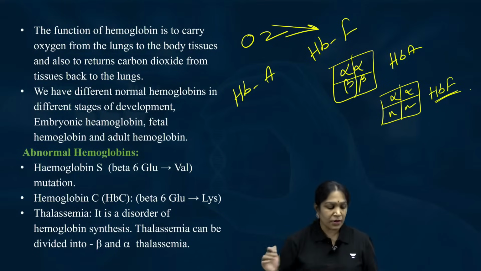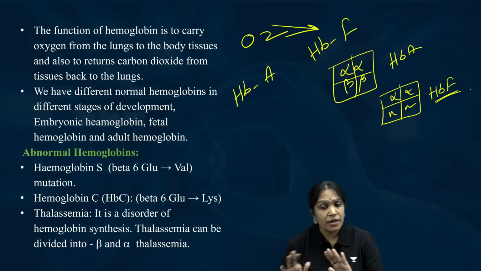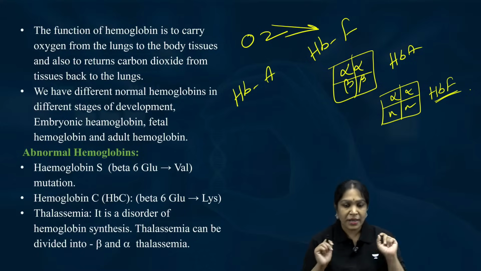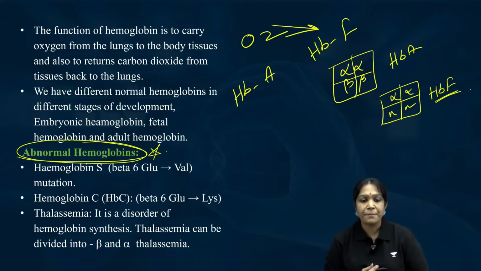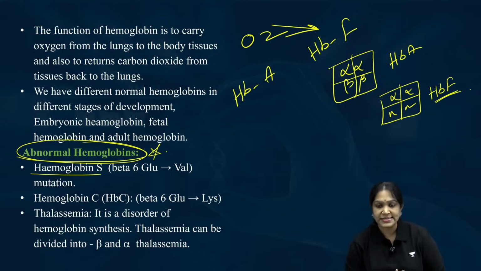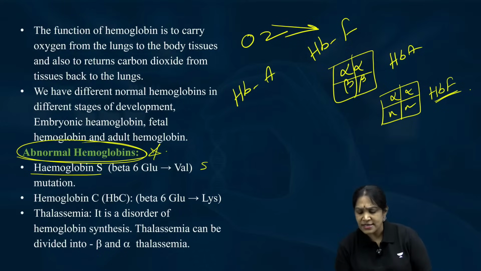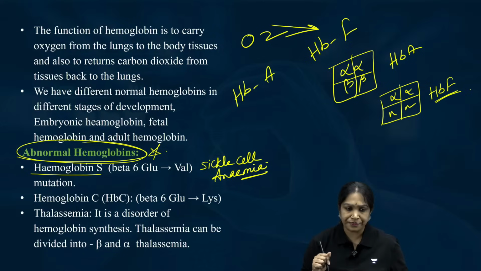They both are normal hemoglobins. But here we have some abnormal hemoglobins. What are they? Hemoglobin S. Did you hear about sickle cell anemia? Hemoglobin S causes sickle cell anemia.